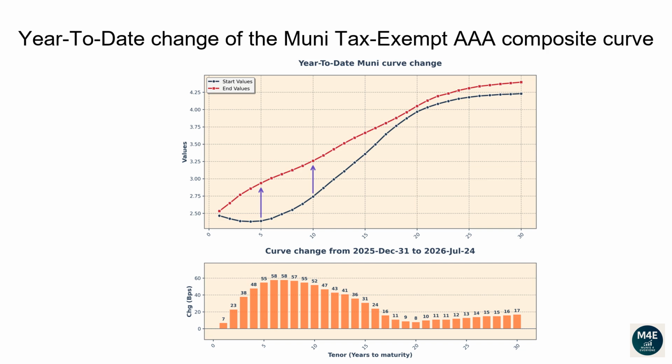The 1-year tenor changed 7 basis points. The 2-year tenor changed 23 basis points. The 5-year tenor changed 55 basis points. The 10-year tenor changed 52 basis points. The 20-year tenor changed 8 basis points. The 30-year tenor changed 17 basis points.